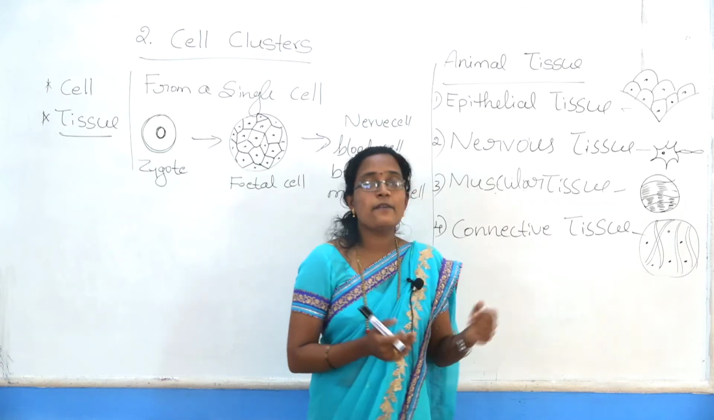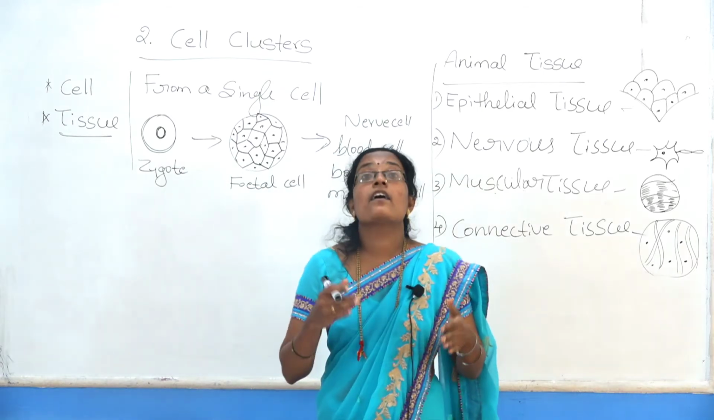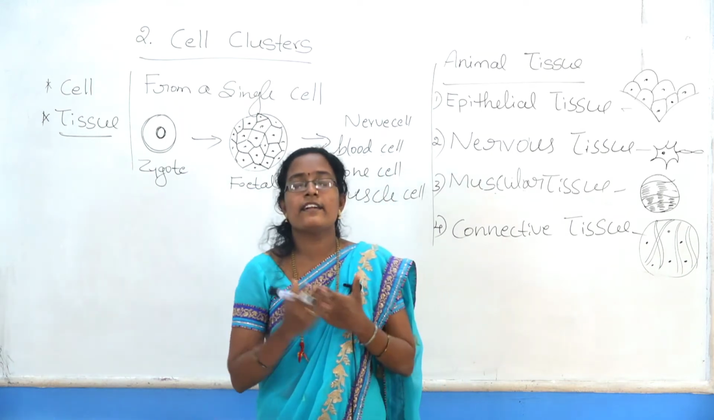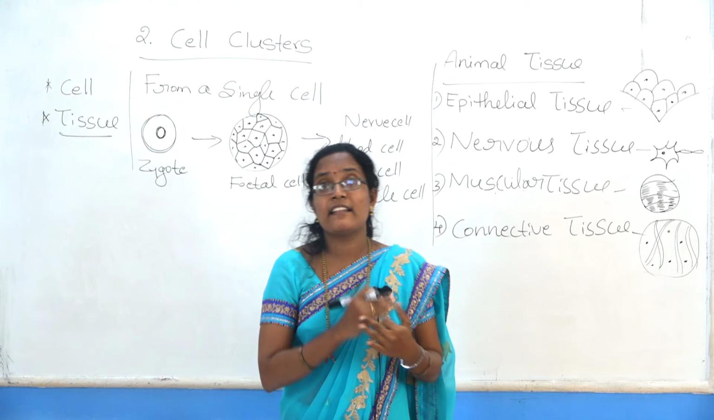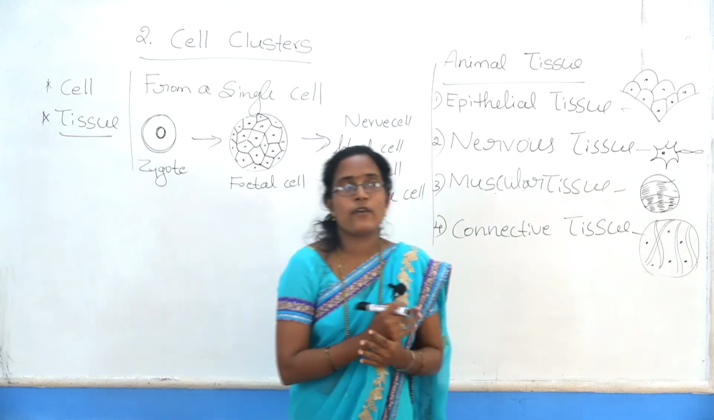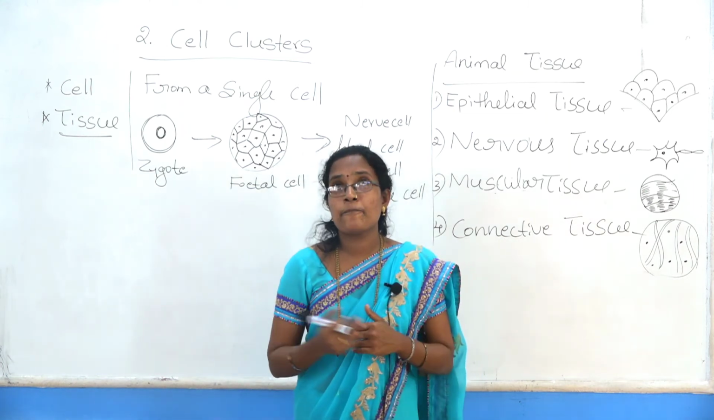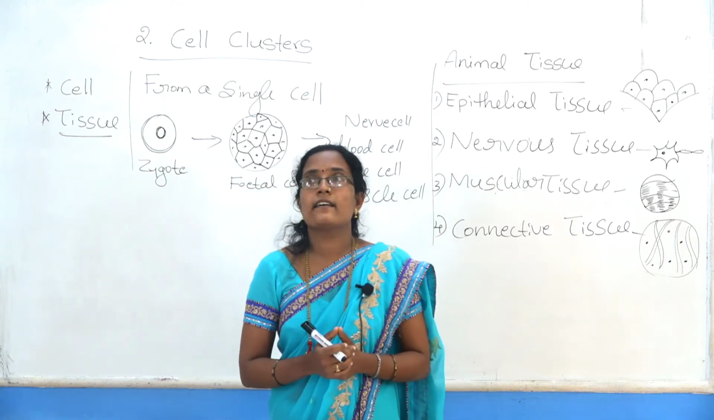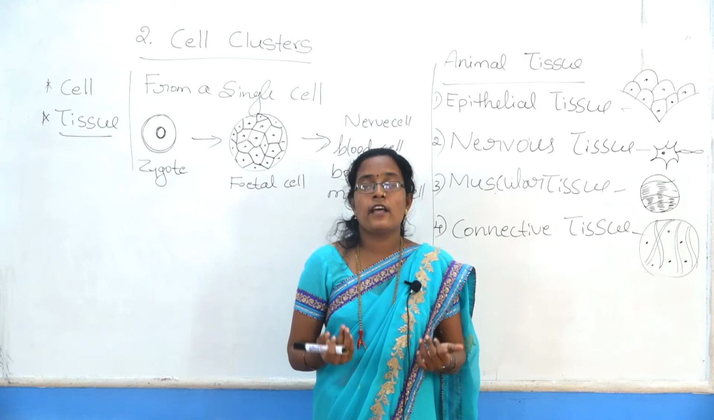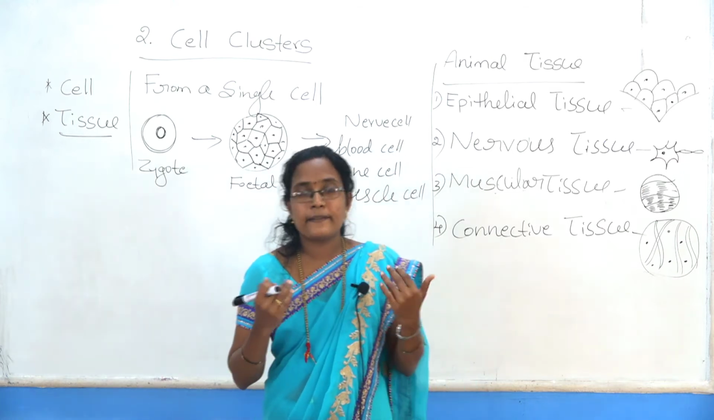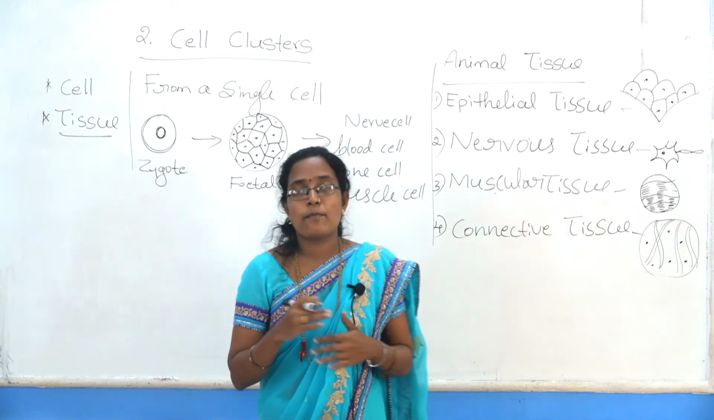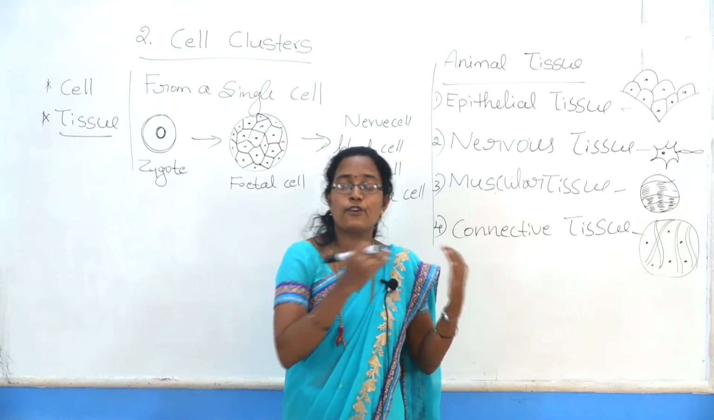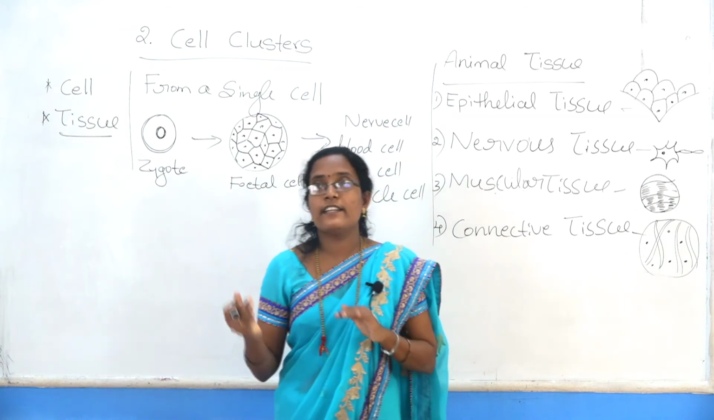The second function is to control voluntary and involuntary activity. What are voluntary and involuntary activities? Voluntary means jumping, running and so on. Involuntary means something happening inside the body, like digestion, excretion, blood circulation and kidney function. Nerve tissue controls the voluntary and involuntary activities.